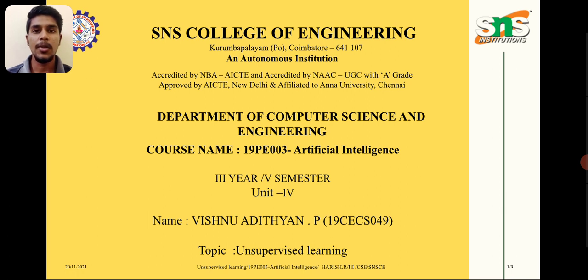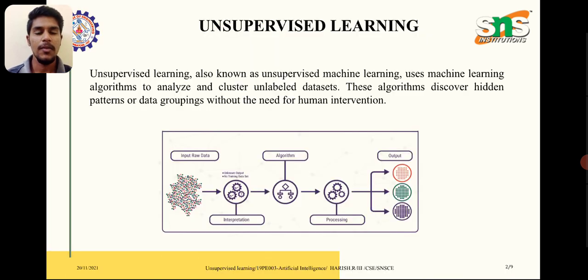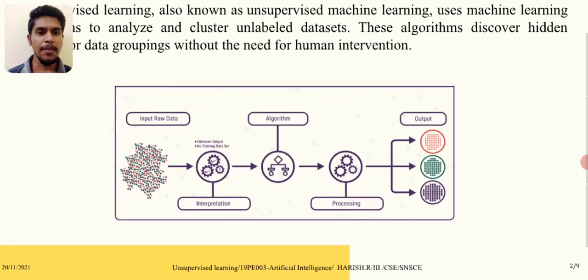Today we are going to see about unsupervised learning in the topic of artificial intelligence. First of all, what is meant by unsupervised learning? It is also known as unsupervised machine learning, and uses machine learning algorithms to analyze and cluster unlabeled datasets. These algorithms discover hidden patterns or data groupings without the need for human intervention.